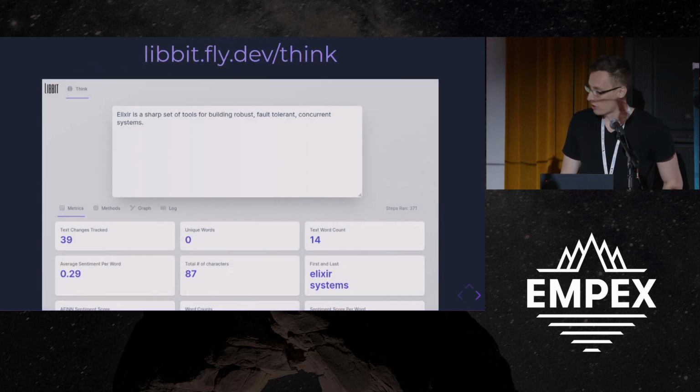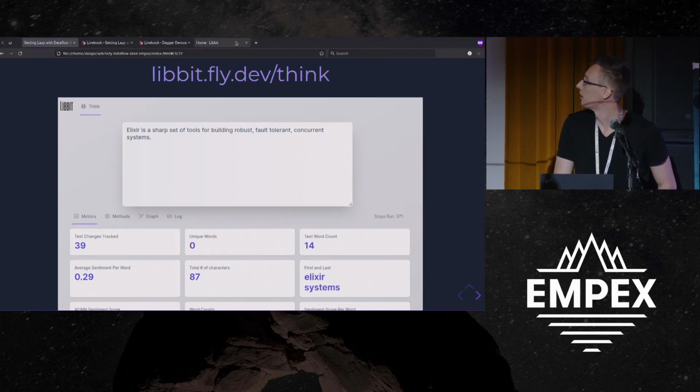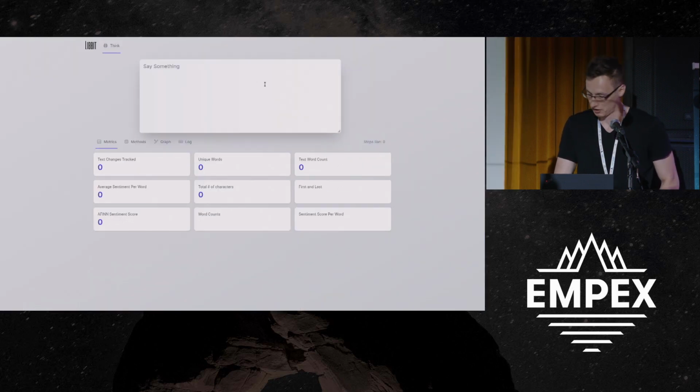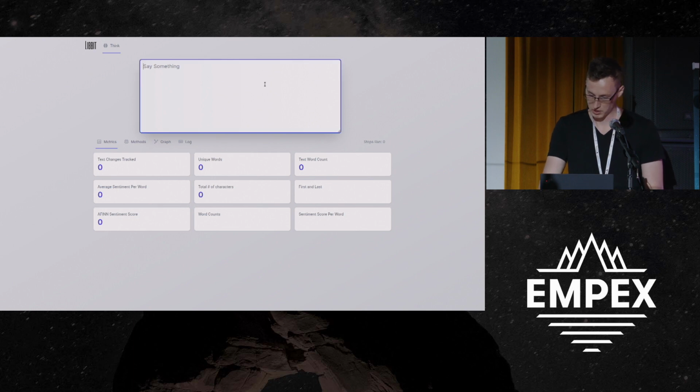And this is the demo. You can go to the URL at the top if you can see that. Let's see if I can navigate to the browser. And so this is the feature. Let's see if we can zoom.